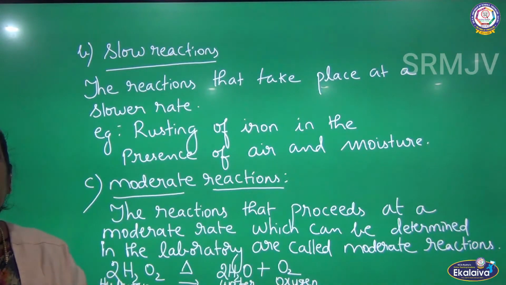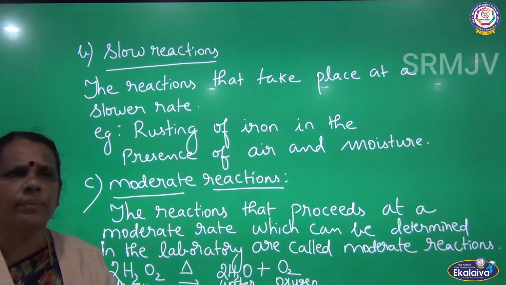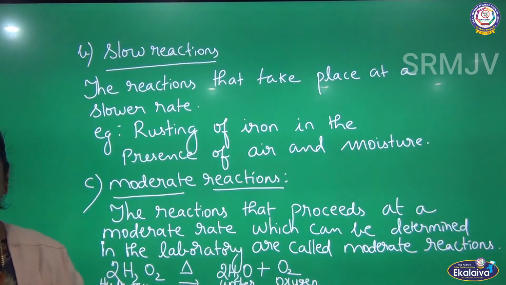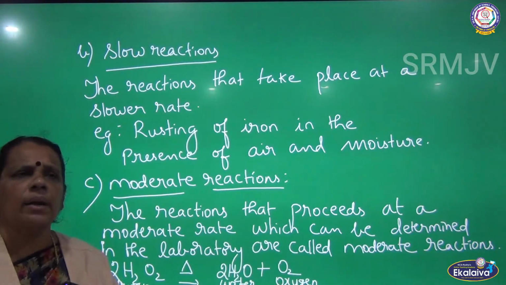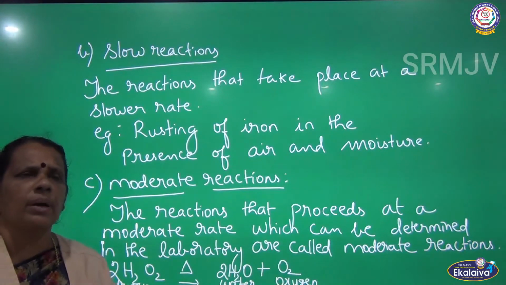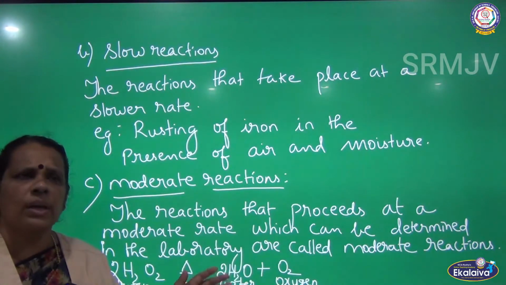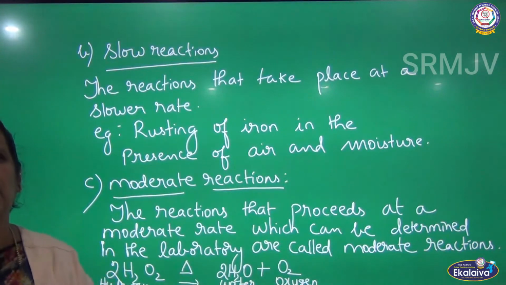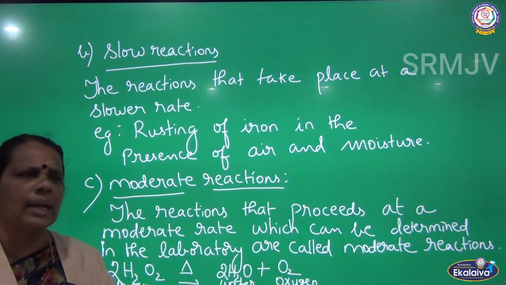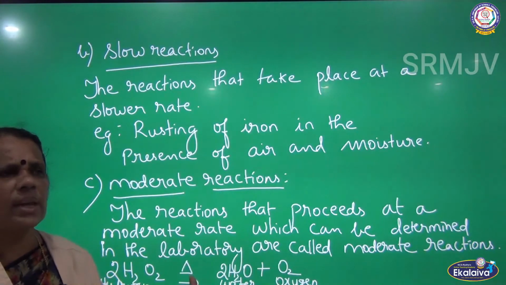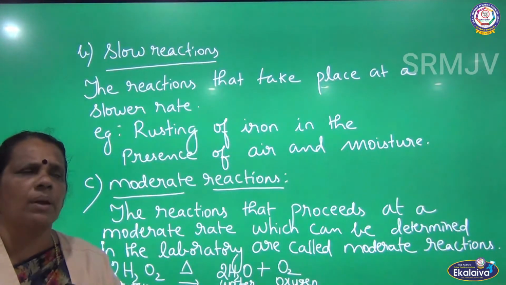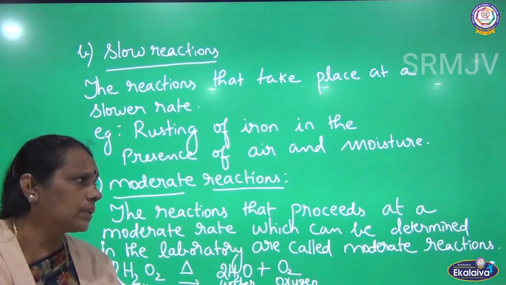So there are so many reactions that are taking place at a moderate rate. For example, I have given decomposition of hydrogen peroxide. Hydrogen peroxide on heating undergoes decomposition. So what are the products I am getting here? Water is one of the products and oxygen is another product. So when you talk about the rate of this reaction, the reaction is taking place at a moderate speed so that the rate can be easily calculated. So such reactions are moderate reactions. I have quoted decomposition of hydrogen peroxide to give water and oxygen.